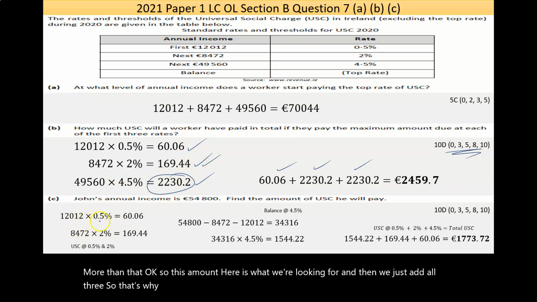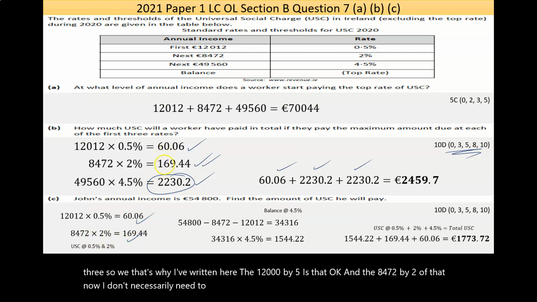The 12,000 by 0.5% is that, okay? And the 8472 by 2% is that. I don't necessarily need to because they're given in the previous part. I'm just trying to do it to be obvious.